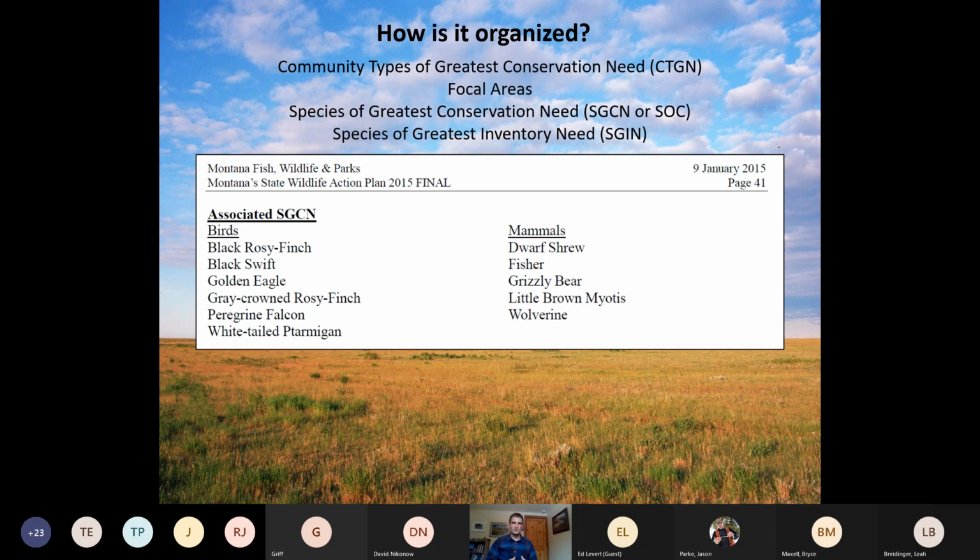And then species of greatest inventory need are ones where we don't really have enough information to make a really good ranking in terms of their species of concern or species of greatest conservation need status. So those are ones that we're targeting for more surveys to really figure out what their status is.